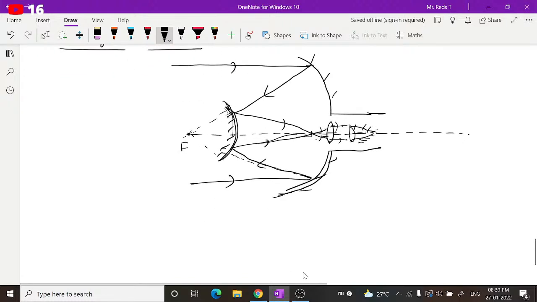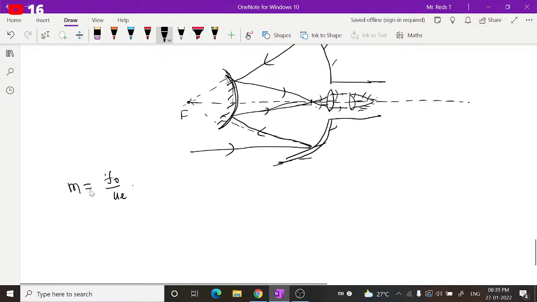Here also, the magnifying power of this Cassegrain telescope is expressed as f naught by fe. But here also there are two special cases: the final image formed at the relaxed position, at infinity, where there will be parallel rays, and at the least distance of distinct vision.